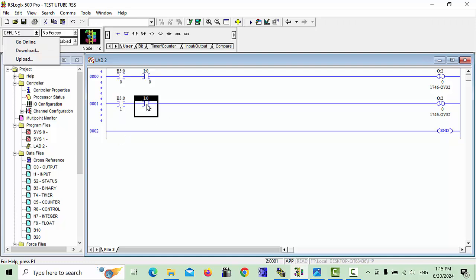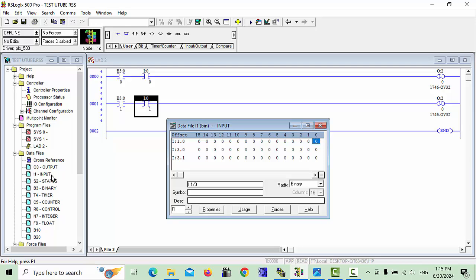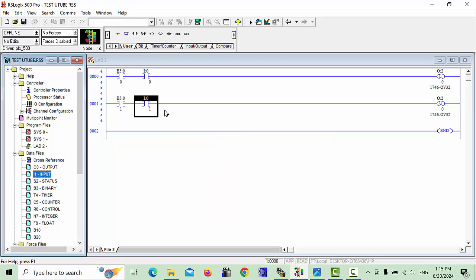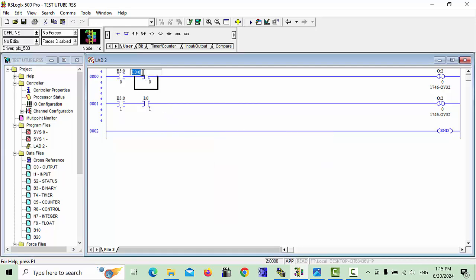I colon 0, this we have to check. I colon 1.0, sorry, this is 1.0, we have to start. I colon, simply 1 slash 0, and this is also I colon 1 slash 1.